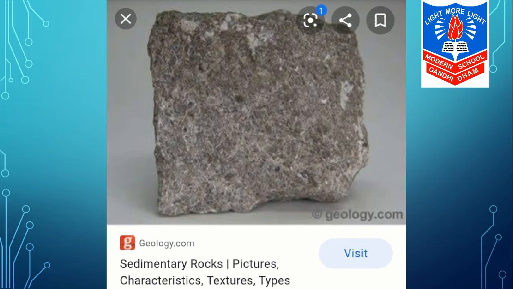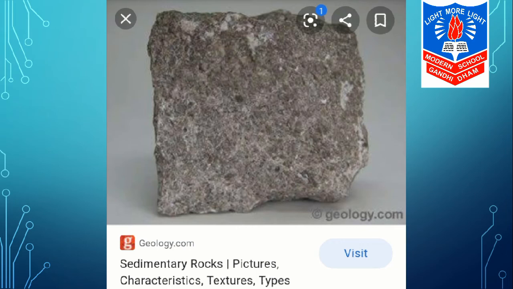When they change, they are known as sedimentary rocks. The broken rock material is constantly deposited in water and forms layers. The upper layers exert pressure over the underlying layers, and such rocks are formed.